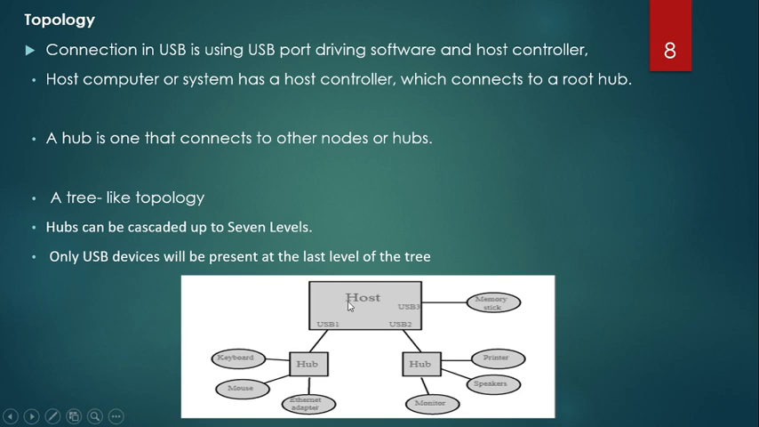So it's a tree-like topology, and these hubs can be cascaded to a maximum of 6 or 7 levels, and only the USB devices will be present at the last level of the tree. So a hub acts like an extension. It is one that connects to other nodes or hubs. So this is how the tree-like topology of USB is.